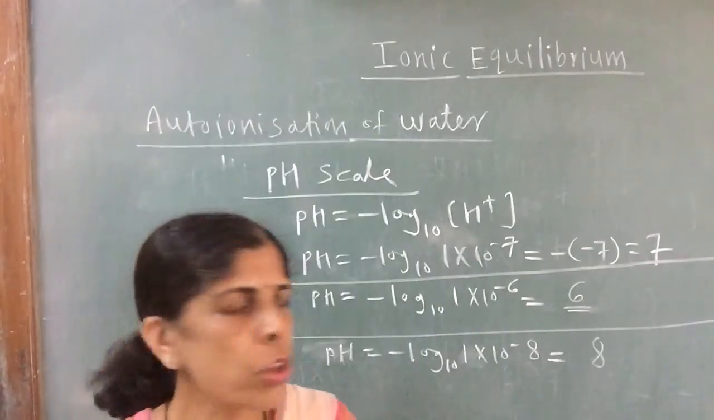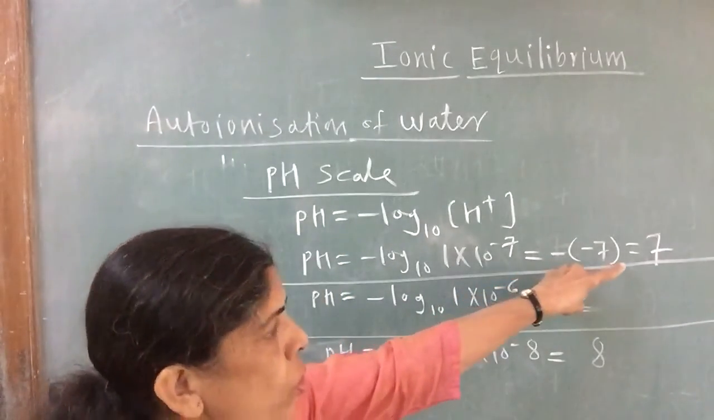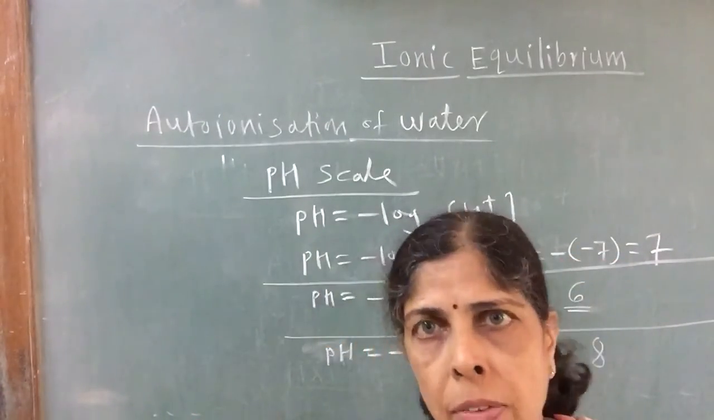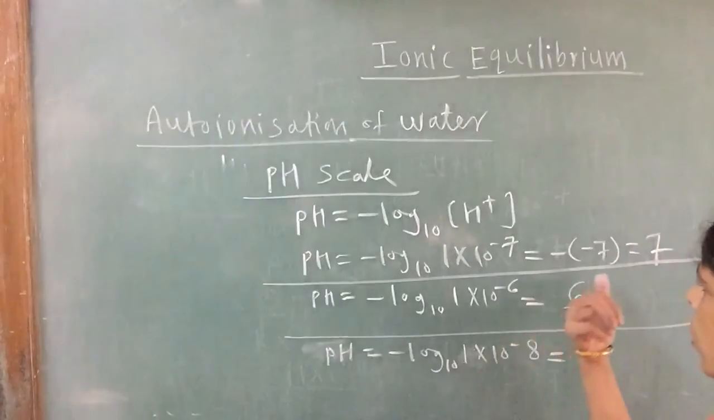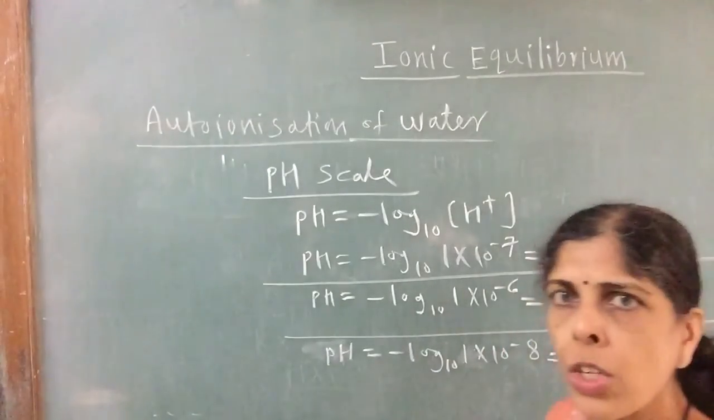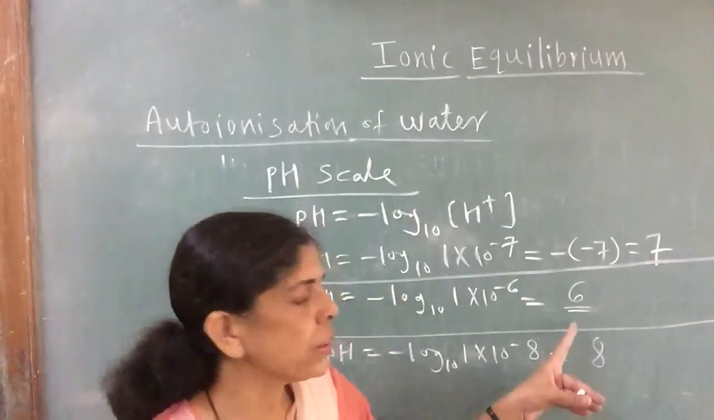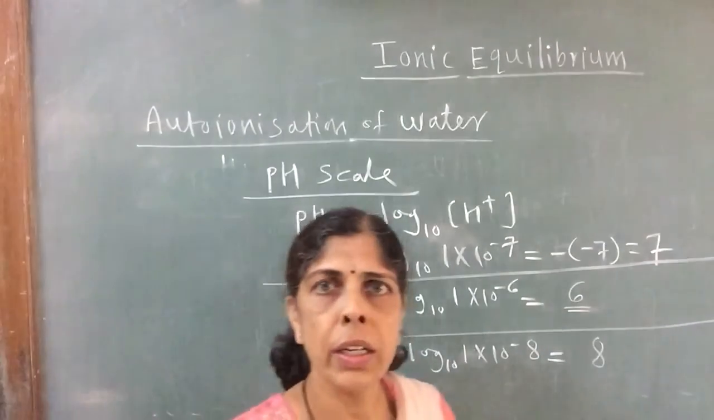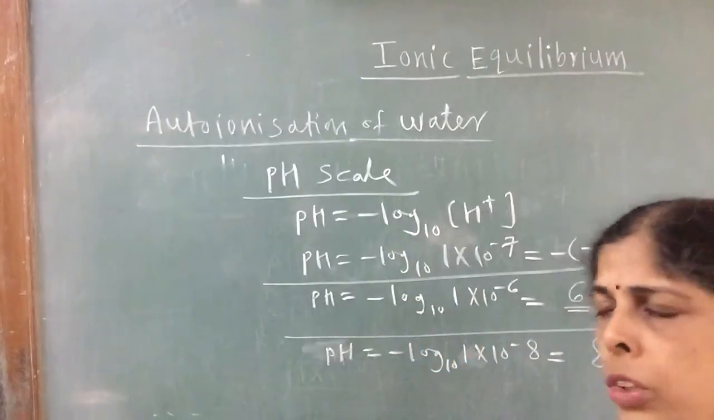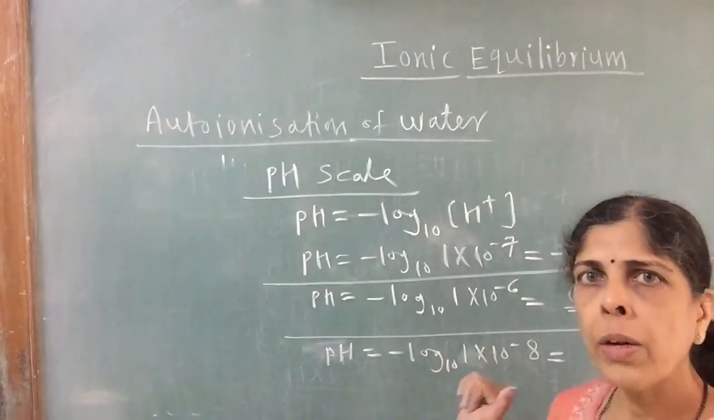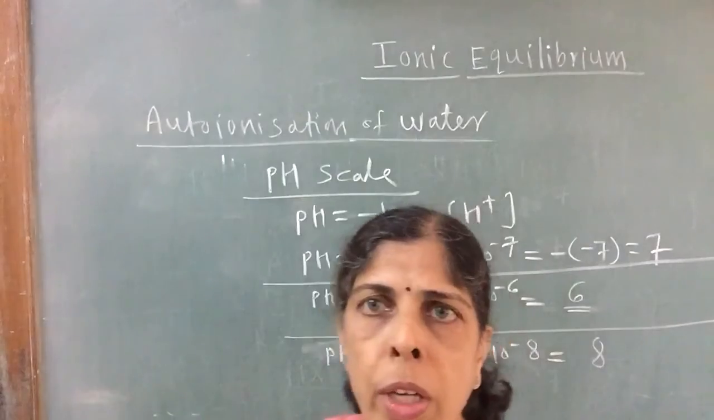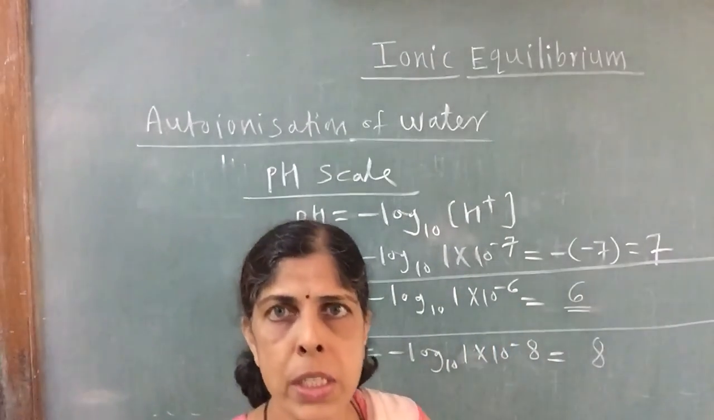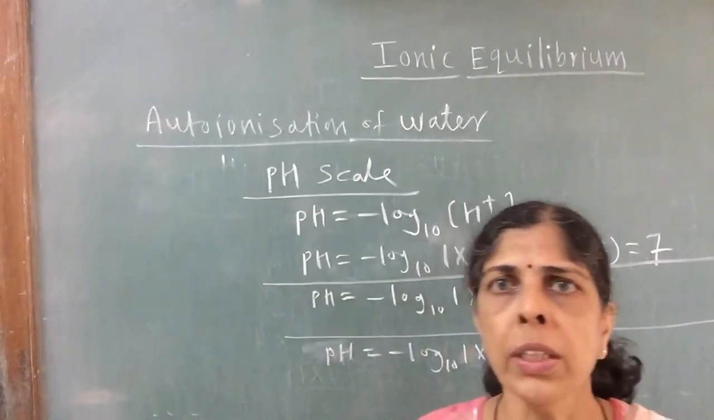So what conclusion can you draw? If the pH of the solution is 7, that particular solution is neutral in nature. If the pH of the solution is less than 7, then the solution is acidic in nature, and if the pH of the solution is greater than 7, then the solution is alkaline or basic in nature. This is about the pH of the solution, and the pH scale was given by Sorensen.